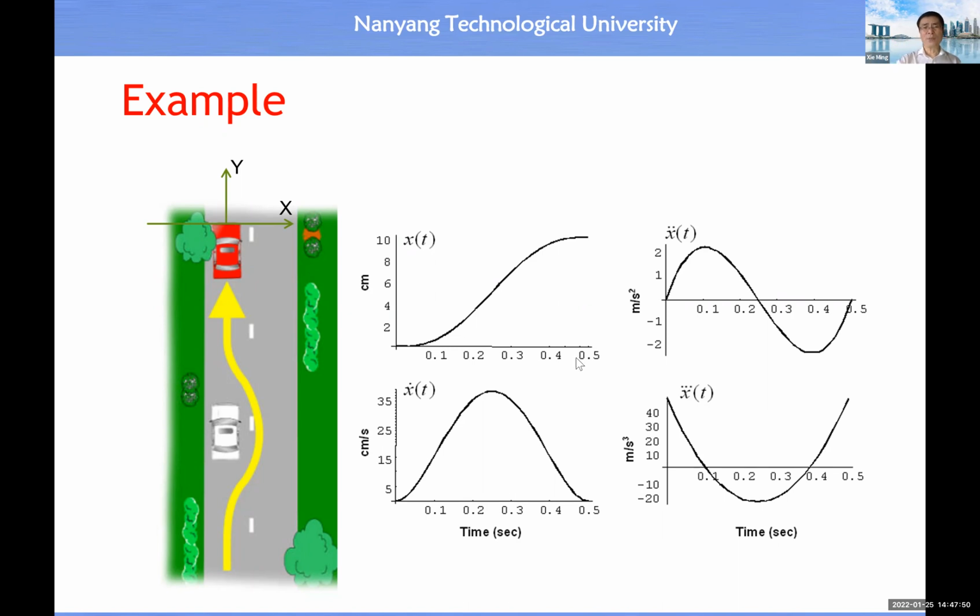Once we have a time function, we can compute first order derivatives, second order derivatives, and third order derivatives. First order derivative means what? Velocity in the x direction. This is the acceleration in the x direction. And similarly, we can determine the time function for the y-axis, etc.